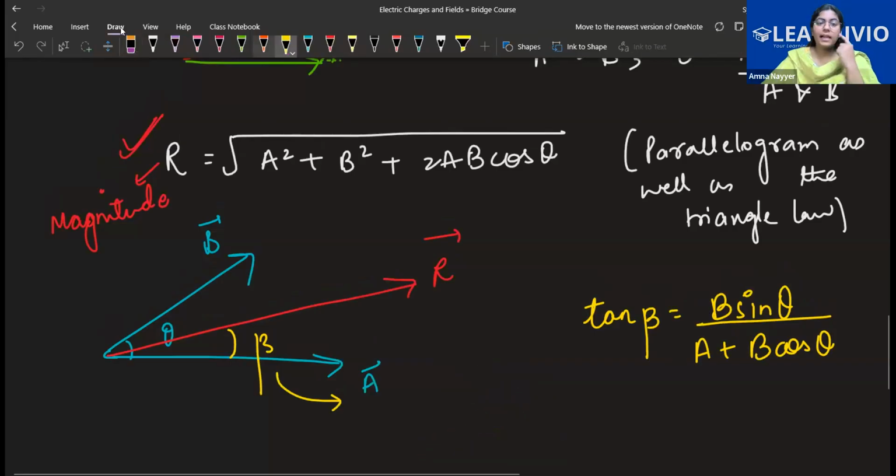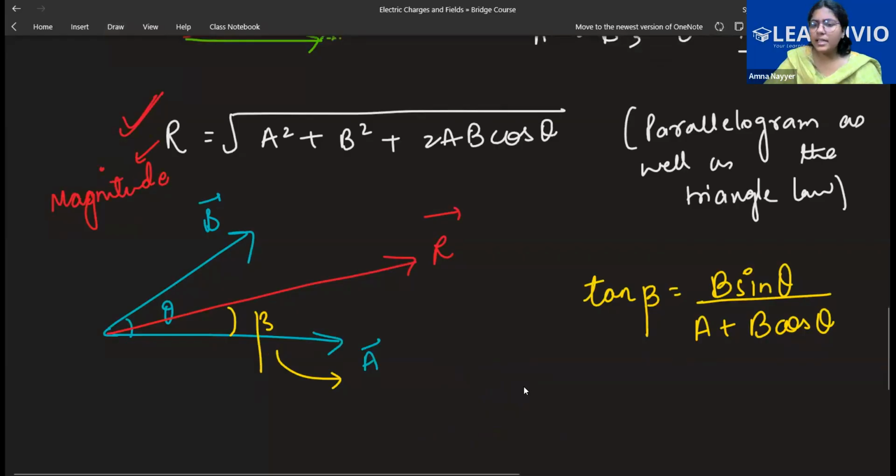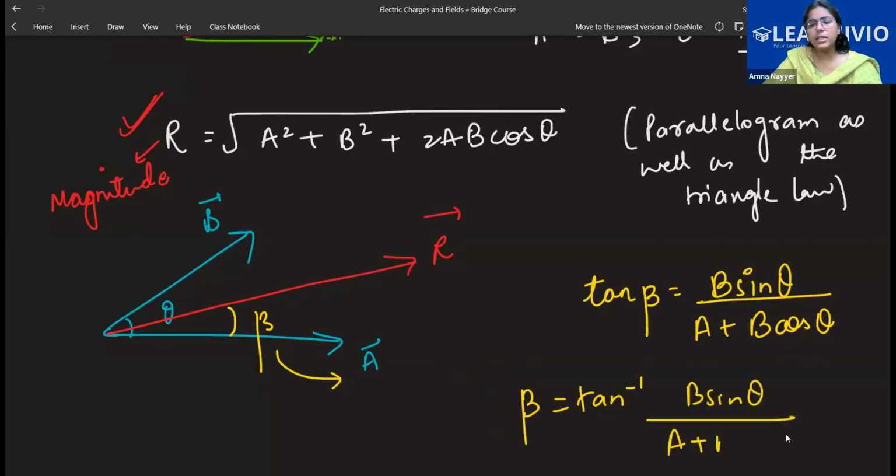Okay, so this is how you calculate the direction. And whatever angle you get, you can write this as beta is tan inverse of B sine theta divided by A plus B cos theta. You solve it, you get whatever answer it is.